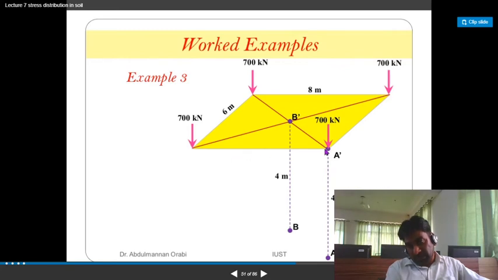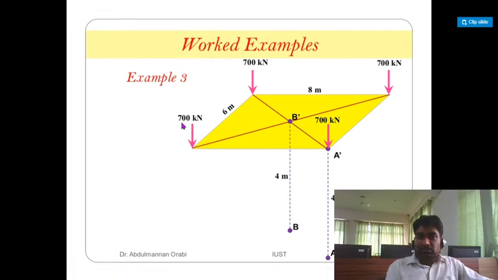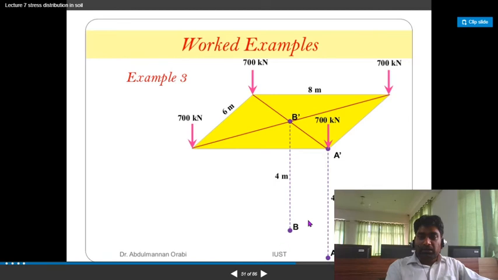The value of small r is 8, and similarly you can calculate. Now, after getting the values of sigma ZA1, sigma ZA2, sigma ZA3, sigma ZA4, you will add them: sigma ZA is equal to sigma ZA1 plus ZA2 plus ZA3 plus ZA4. Similarly, you can do the same for getting the vertical pressure at B also.